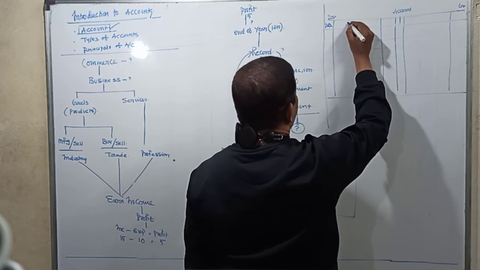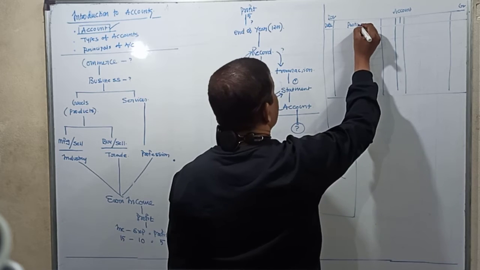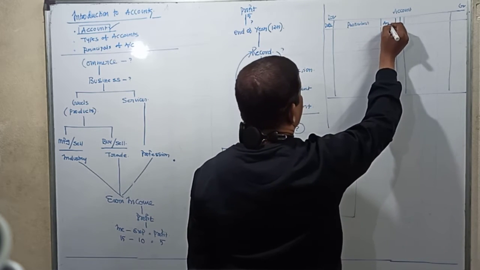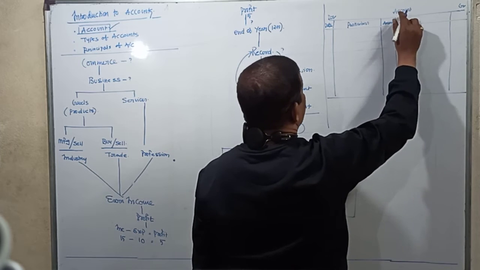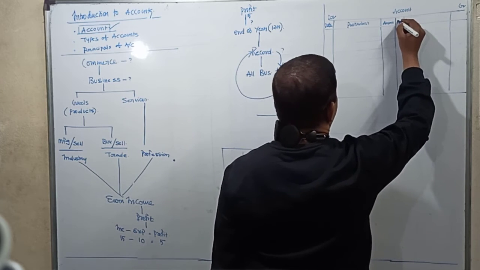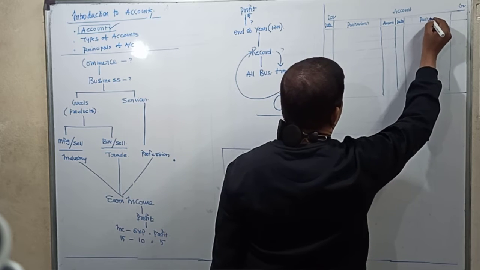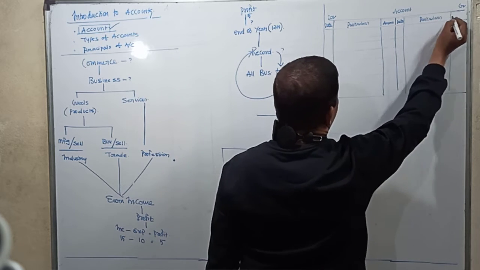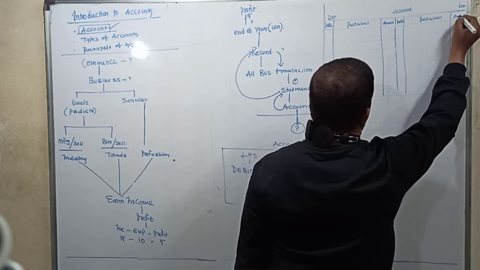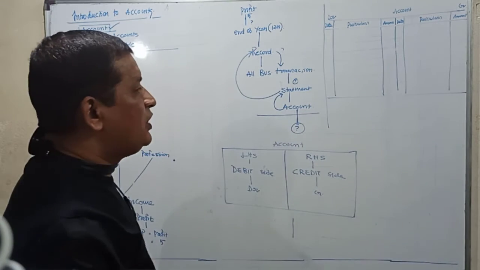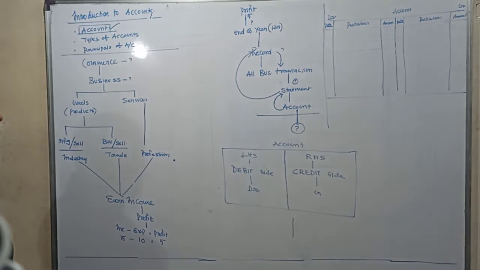The second column we call it as particulars. And the third column we call it as amount. Again, as usual, here the first column is date column, the second column is particulars column, and the third column is amount. So this is how an account looks like.